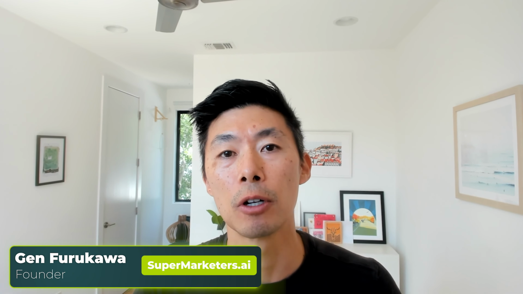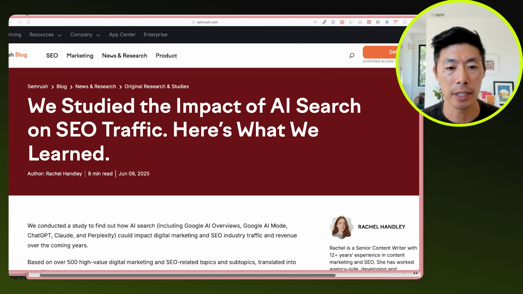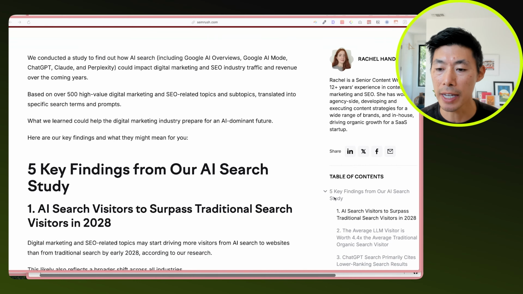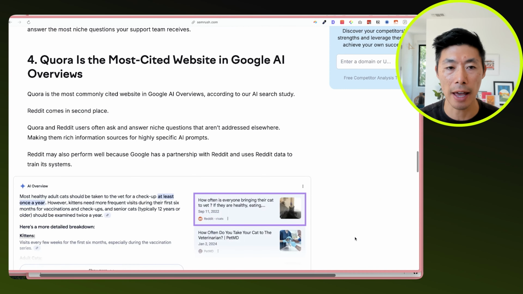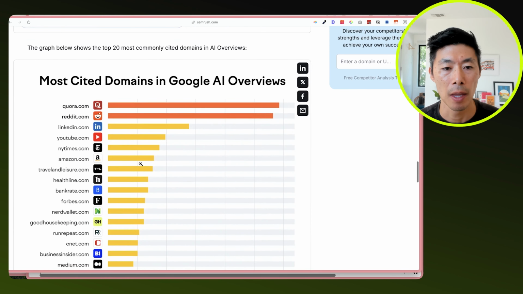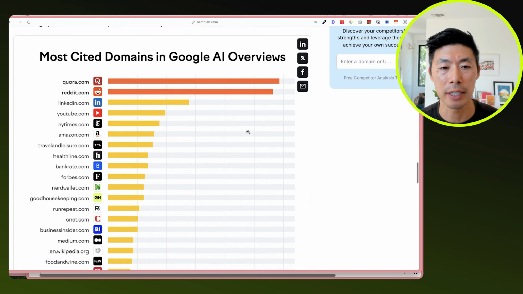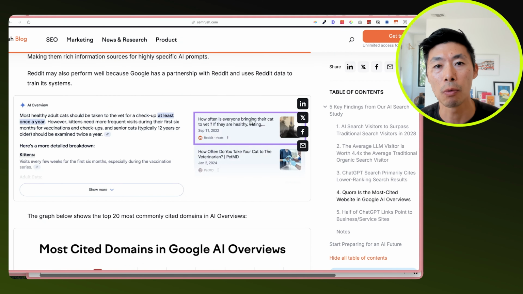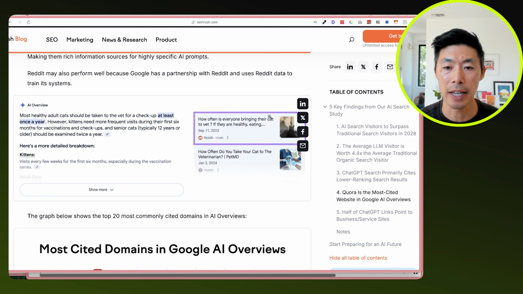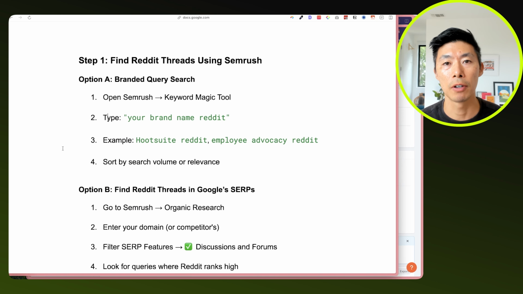So first, let's just go over some context and the data. SEMrush had an interesting study here on the impact of AI search on SEO traffic. And if we go here, one of the interesting takeaways is the websites that are sourced most frequently in these AI overviews. If we look at the graph here, the most cited source is Quora, but a close second is Reddit. And the way that you'll actually see Reddit appear in these LLM answers is that it will be cited as a source in the answer, and then also the content of that Reddit thread will be summarized in the AI overview.